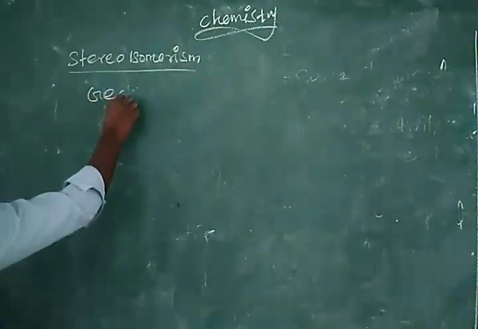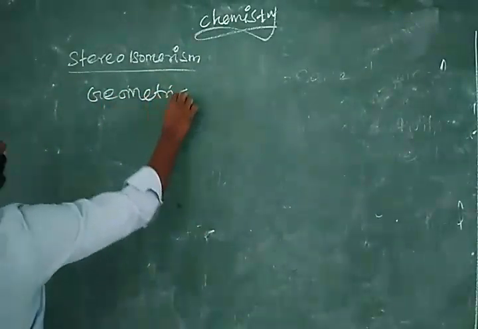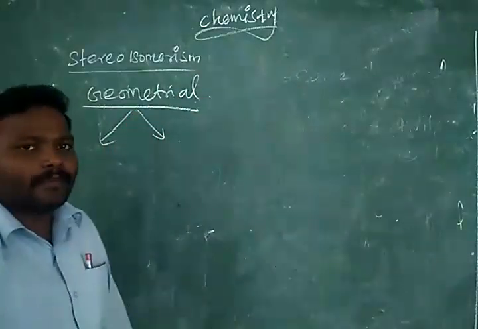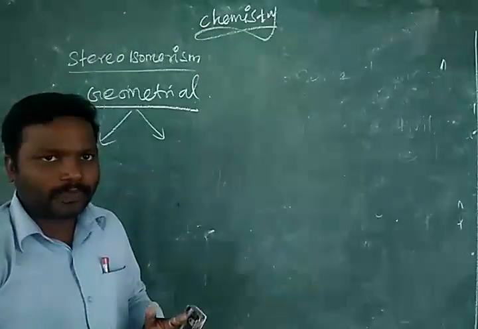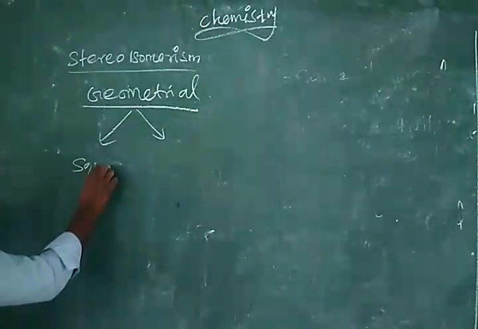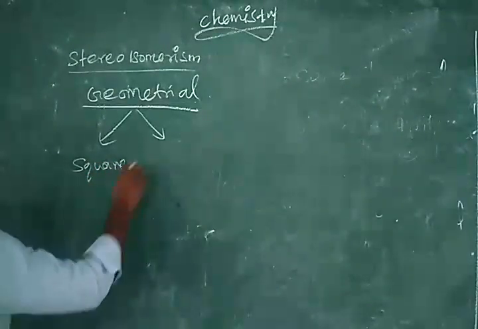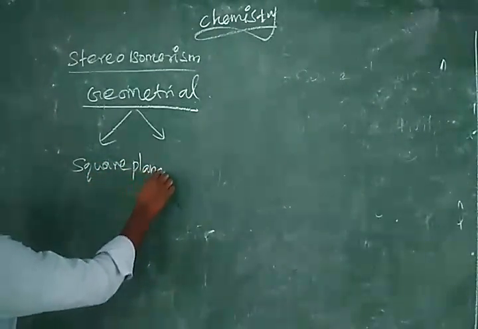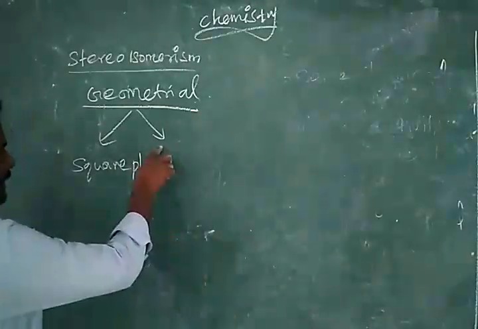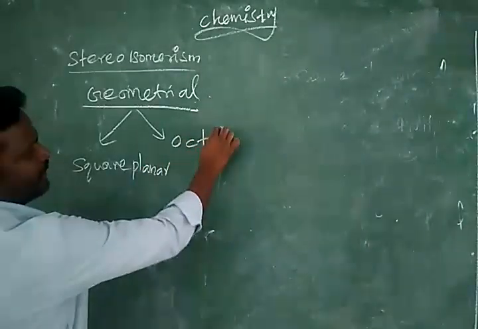This geometrical stereoisomerism is further divided based on structure. Coordination compounds having square planar structure have one type of geometrical isomerism, and the other one is octahedral.